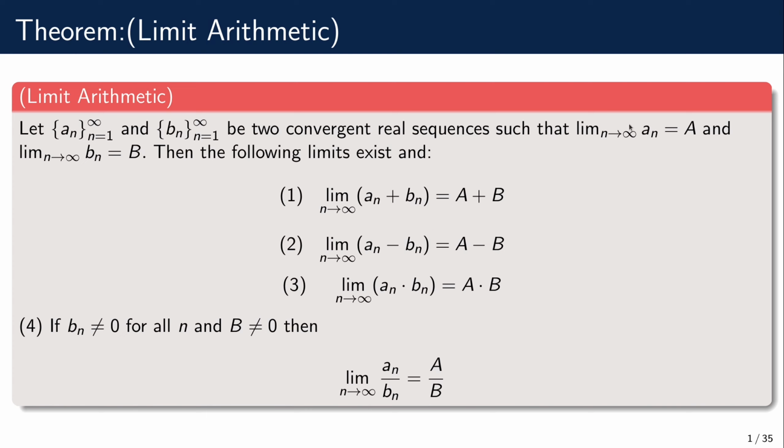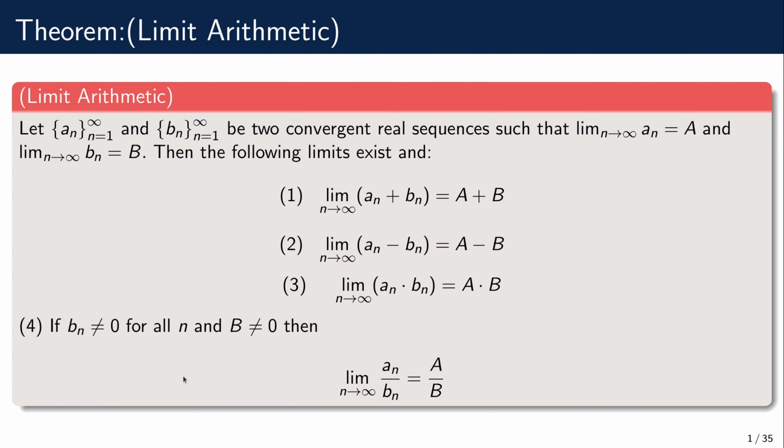Since a_n converges to the limit a, it will be as close to the limit as we please, provided that we go far enough. Similarly, the sequence b_n will be as close as we please to the limit b, and therefore, going far enough, the sequence which is the sum of the sequences will approach the limit which is the sum of the limits. Similarly with the difference and with the product, but here it's a bit harder to prove.